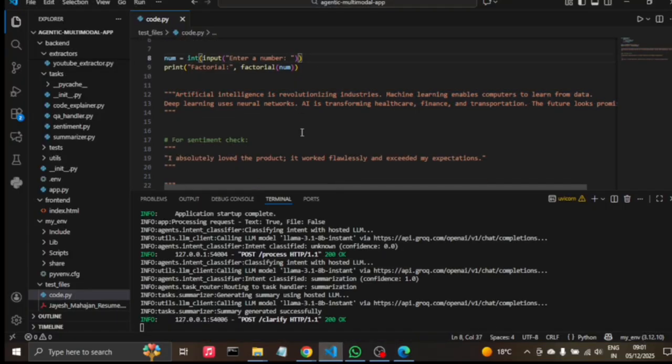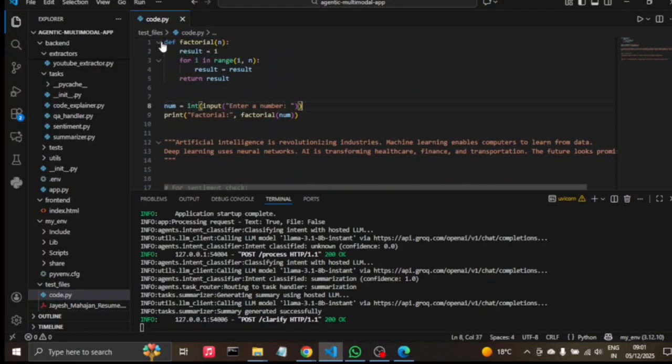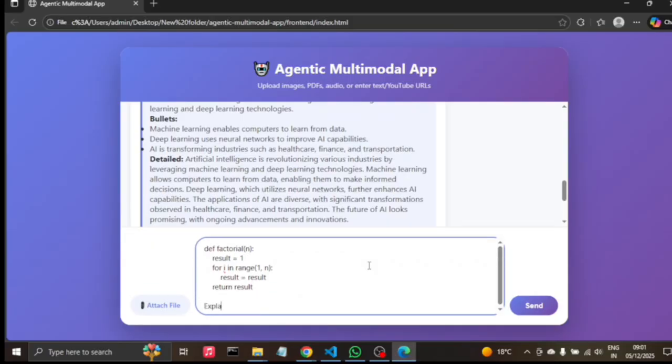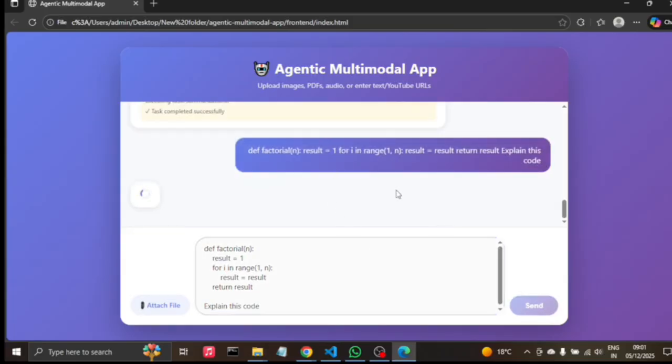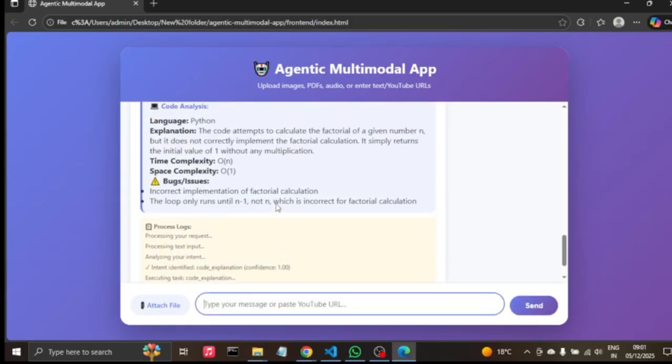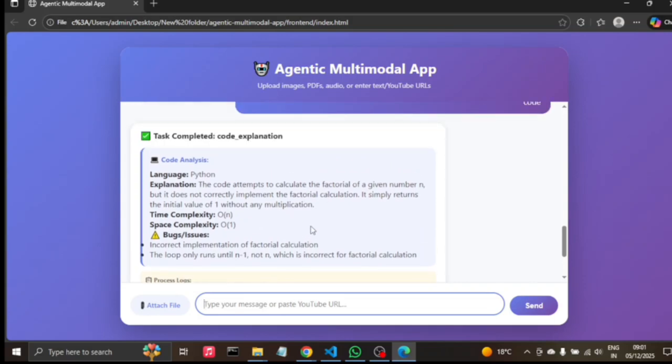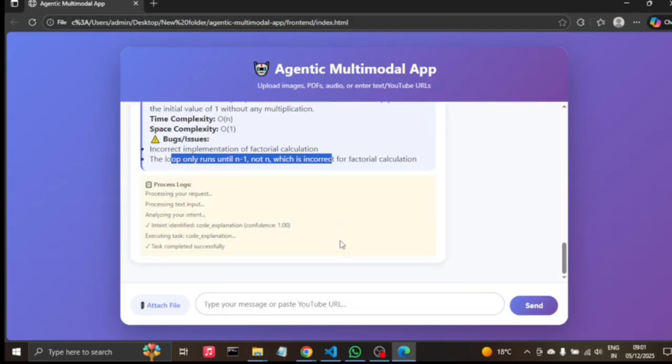Okay, next we will try it with code. In code, we were told to give a piece of code and it should predict whether the code is correct or not, determine that, and explain what the code is about. The language is Python, time complexity and space complexity are also given, the code is for factorial, and the bug is an incorrect implementation of factorial. Yes, that's correct.